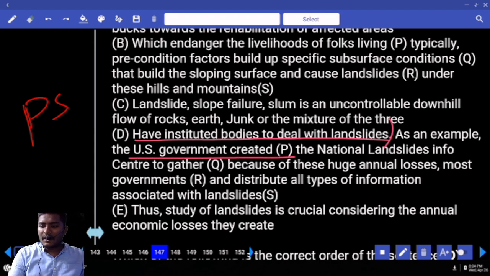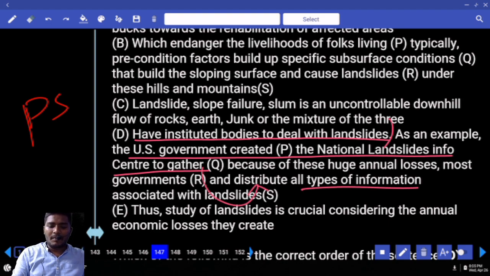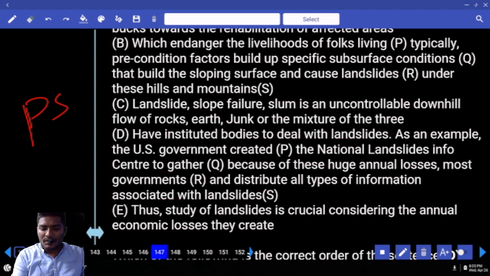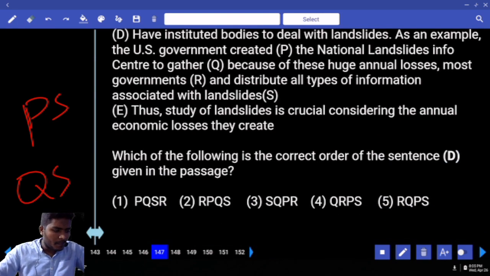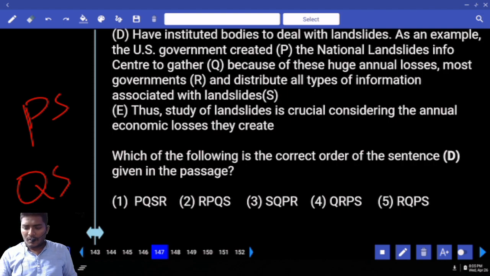US government created the National Landslides Info Center to gather. To gather because, no. What else can we use? To gather and distribute all types of information associated with the landslides. Okay. Now one combination that we can use here is nothing but gather and distribute. So what is the pair we can use here? That is a QS. Is that correct? That is QS. Yeah. How many options we have with QS? 2 options are there. What are they? First one and second one.